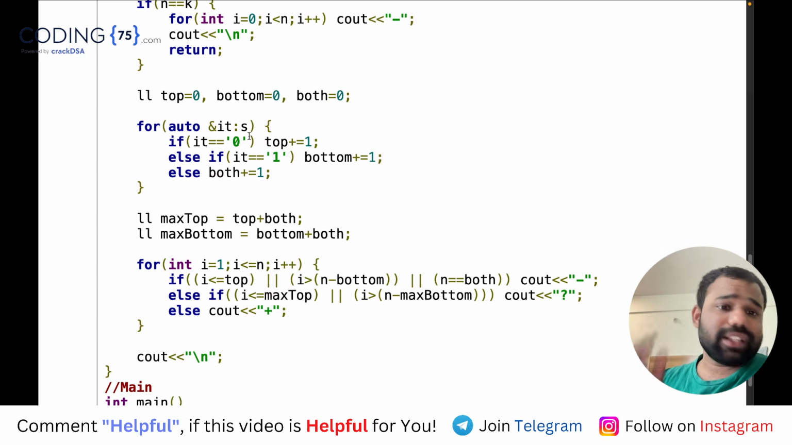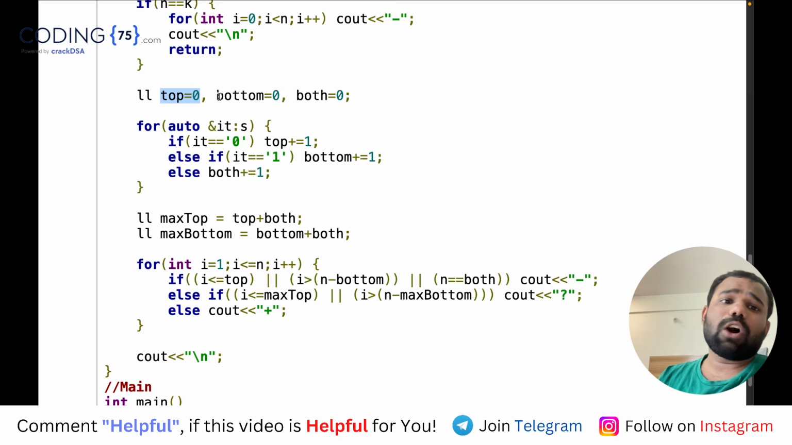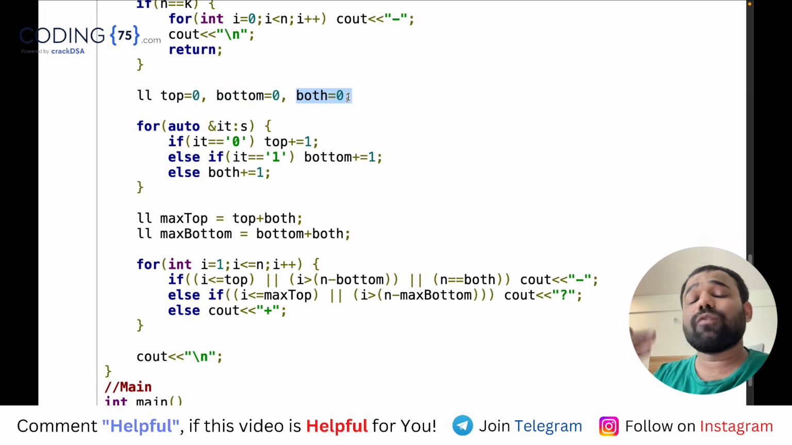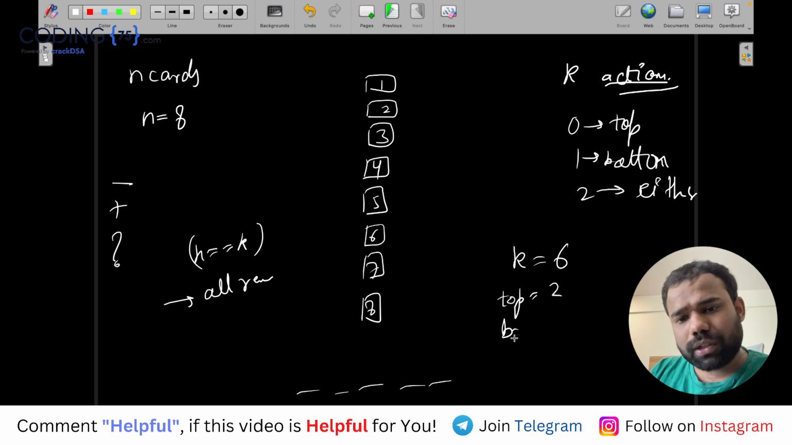Now the next thing I'm doing is calculating how many top operations are there, how many bottom operations are there, and how many operations are there where we can remove from either of the two. I've called that both. So for example, let's say 6 operations. Let's say top was 2, bottom was 1, and both was 3. Both means either of the 3.